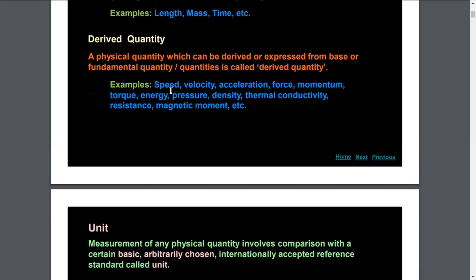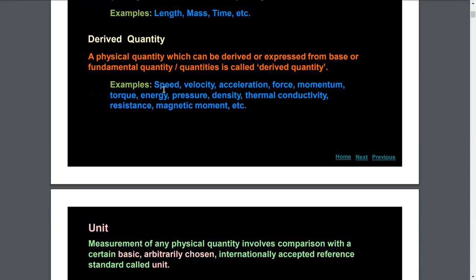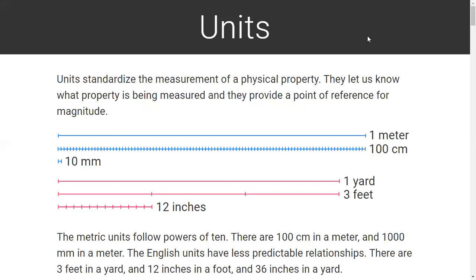So in order to understand unit, let us first see that units for measuring a physical quantity basically standardize the measurement of a physical quantity.